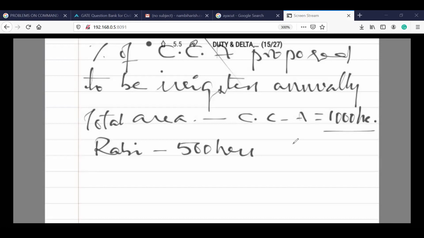The remaining 500 is kept idle. It is not going to be used for any irrigation purpose. Now what is the intensity? Out of 1000, we used only 500 hectares, times 100. So the intensity is 50% of irrigation.